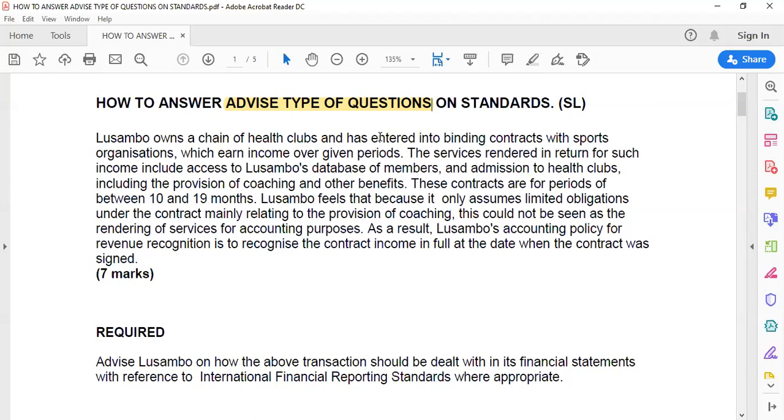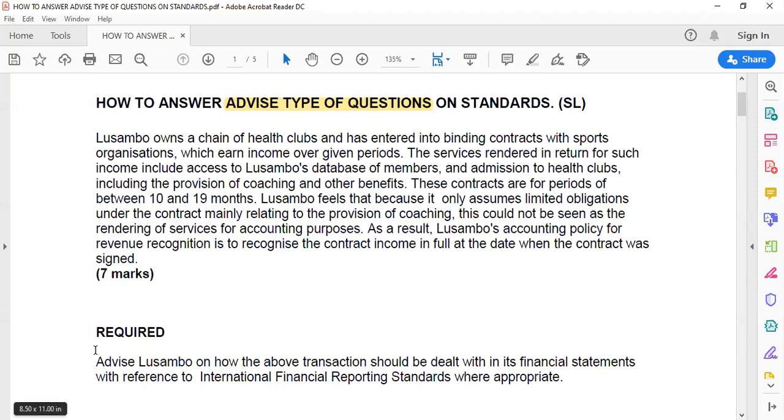You are the manager. You are in senior management. You are no longer a junior at this level. Okay, so I have a question with me here that is going to help us see just how to answer advice type of questions on standards.